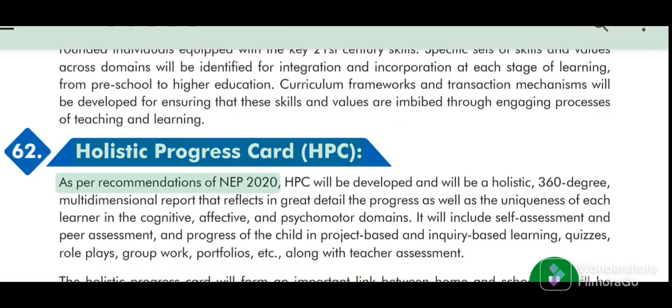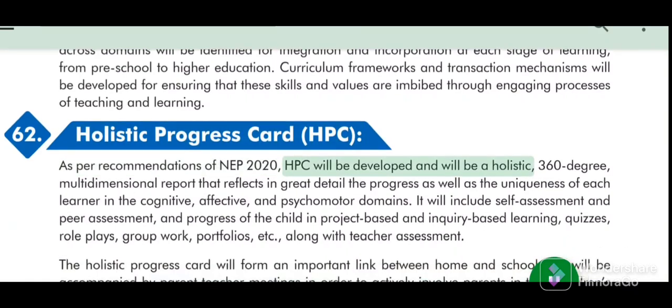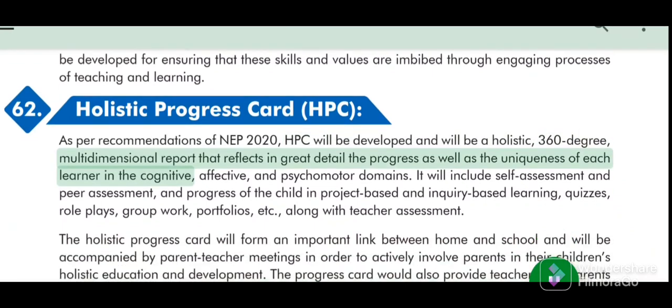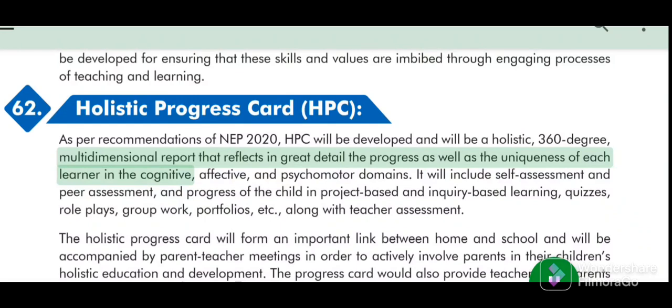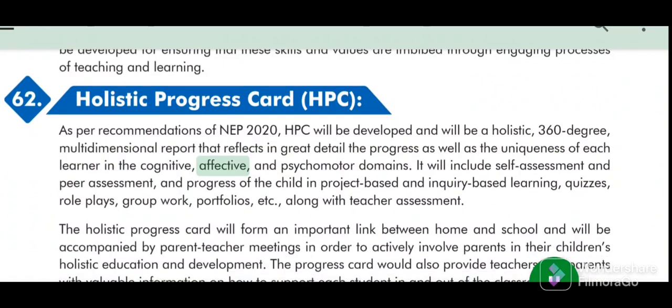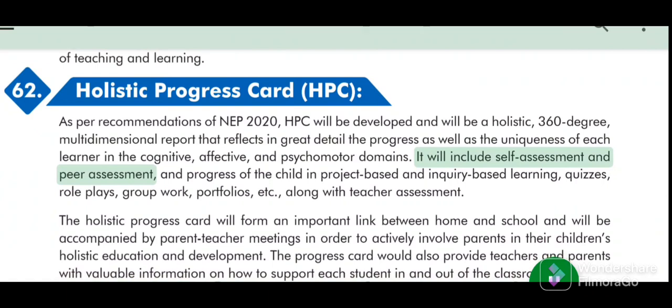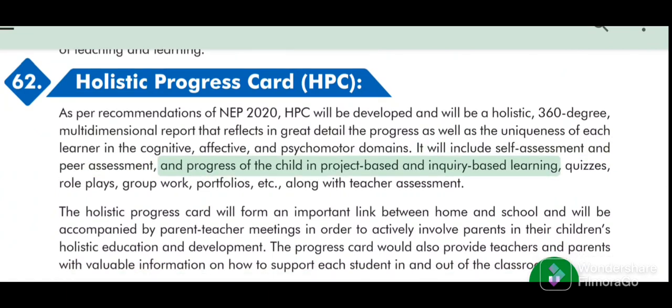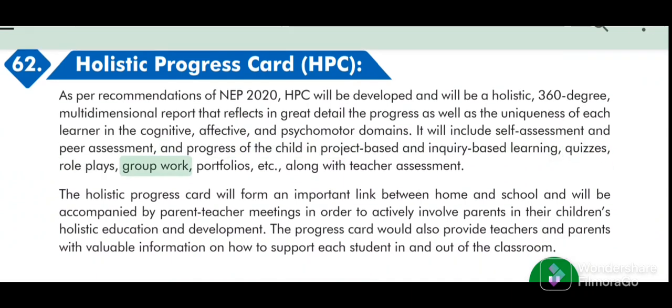62. Holistic Progress Card (HPC). As per recommendations of NEP 2020, HPC will be developed and will be a holistic, 360-degree, multidimensional report that reflects in great detail the progress as well as the uniqueness of each learner in the cognitive, affective, and psychomotor domains. It will include self-assessment and peer assessment, and progress of the child in project-based and inquiry-based learning, quizzes, role-plays, group work, portfolios, etc., along with teacher assessment.